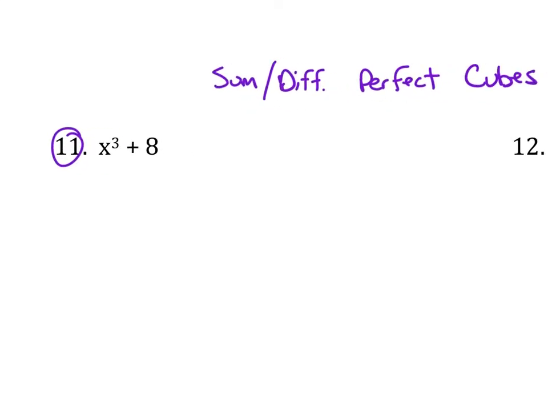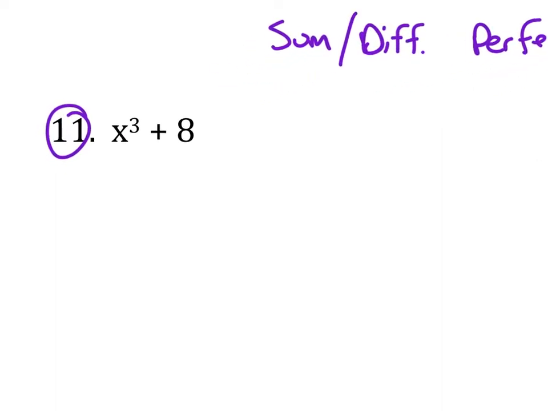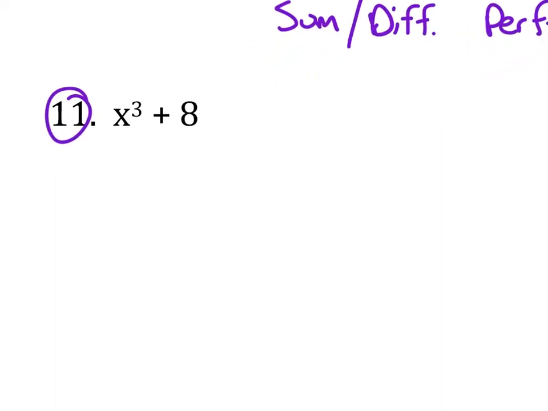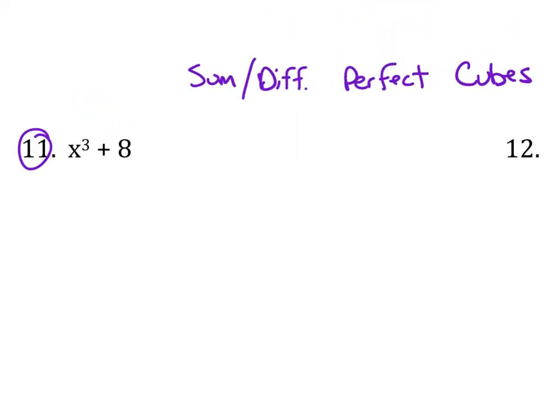So if we have the sum or difference, adding or subtracting, of perfect cubes, then we can use this method. And this is a perfect cube: x times x times x is x cubed, and 2 times 2 times 2 is 8. So these are perfect cubes, and we can use this method. The method you're going to use is called SOAPBOX. That's just a clever name to help you remember some of the pieces.